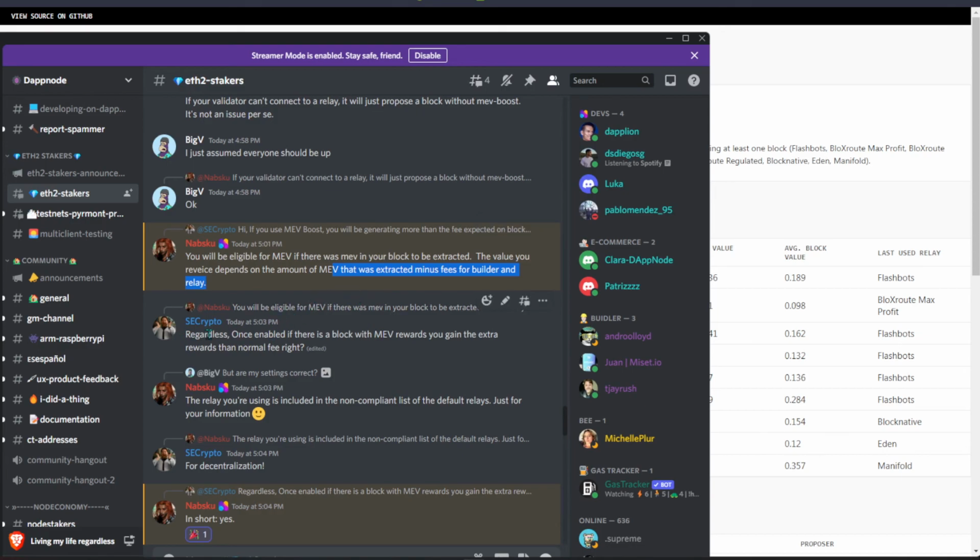So if you scroll down, once MEV block is enabled, you will gain extra reward compared to normal fees, right? So the short answer, sweet and short, is yes. If you are not using MEV, you are generating maybe 0.1, depending on the block fee, you are generating only the block fee. But if you are using MEV Boost, you will generate additional transaction fees from the MEV block that is extracted on your proposal.